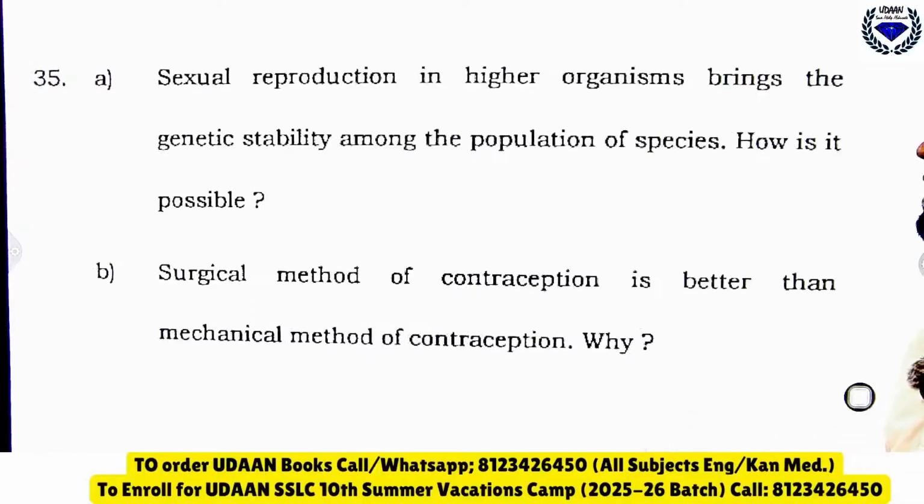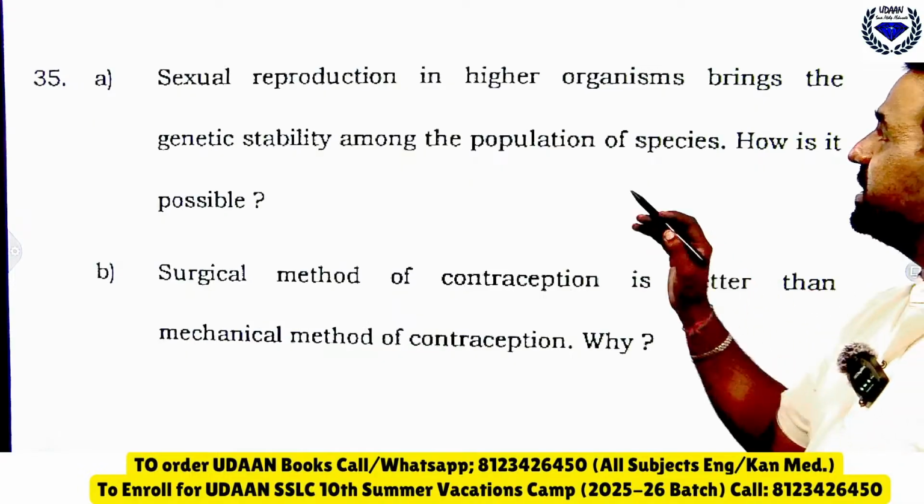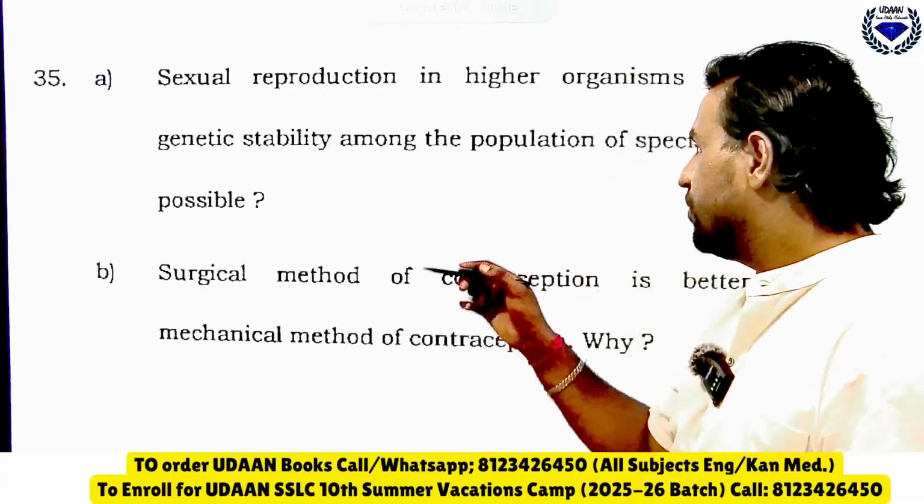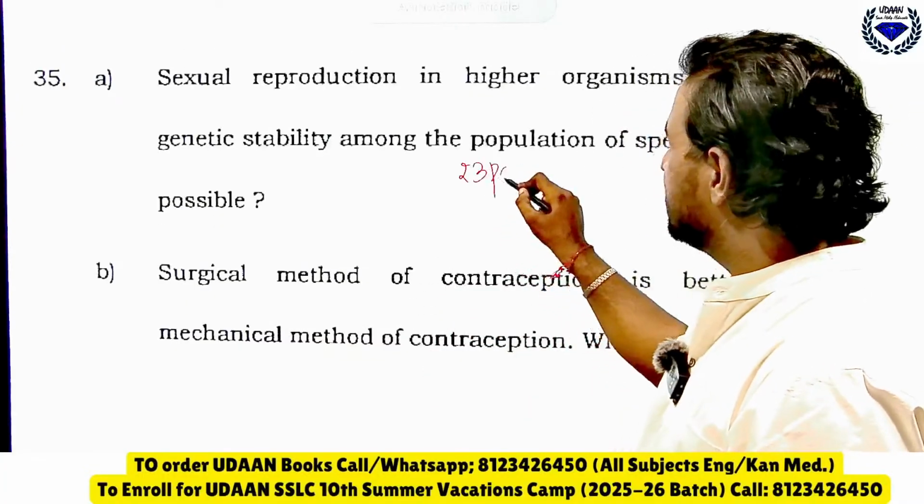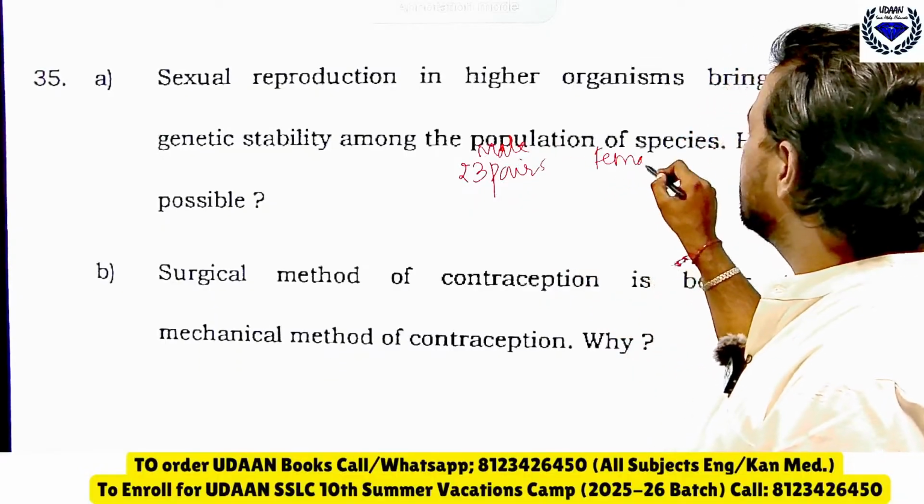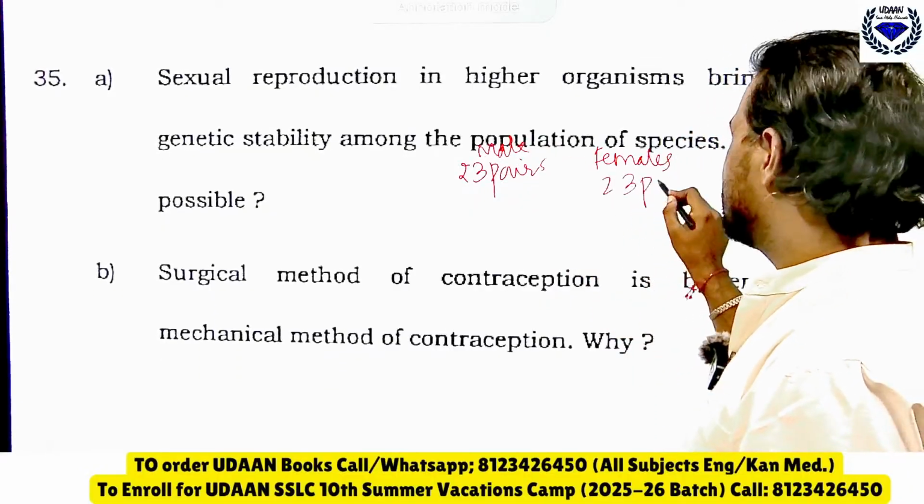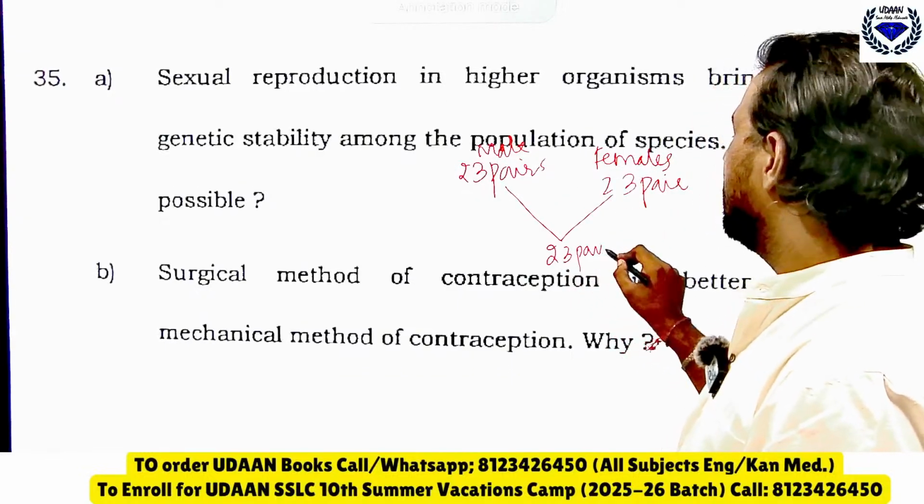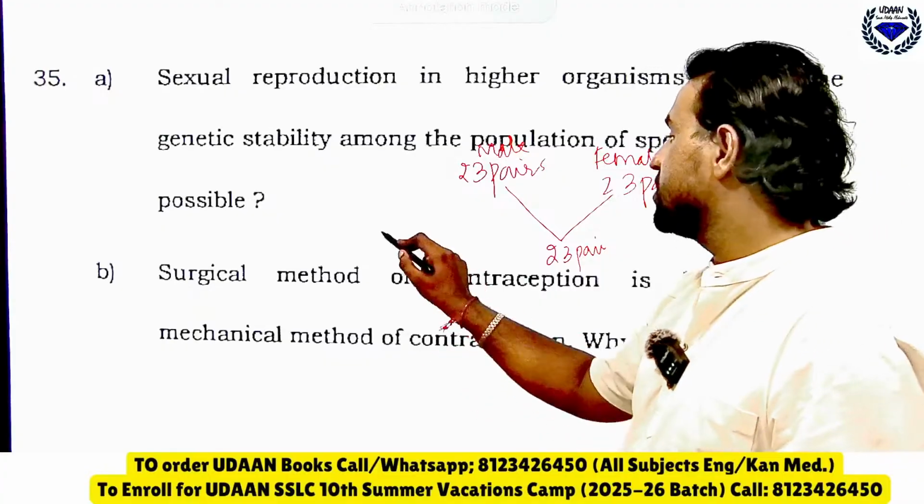So sexual reproduction in higher organisms brings genetic stability among the population of species. How is it possible, they are asking. So you know that in higher organisms sexual reproduction is predominant, and you know that the male is having 23 pairs of chromosomes and the female is having what, 23 pairs of chromosomes, but the baby will again have only 23 pairs of chromosomes, because of meiosis.